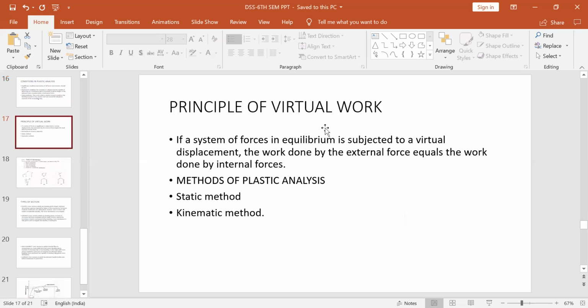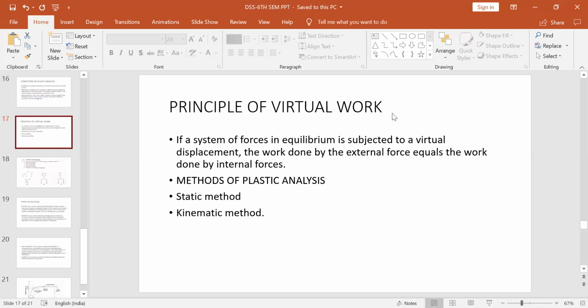Next is the principle of virtual work. This is one of the very important principles used to find the ultimate collapse load in plastic analysis. You need to understand what this principle says: if a system of forces in equilibrium is subjected to a virtual displacement, the work done by the external force equals the work done by the internal force.